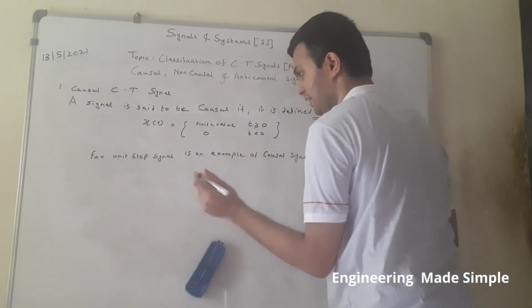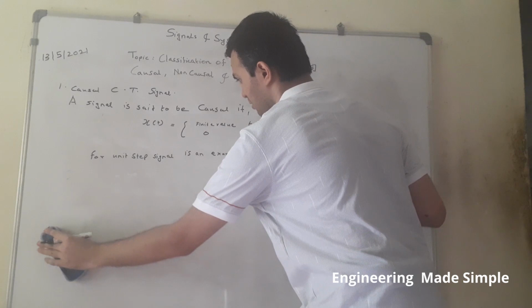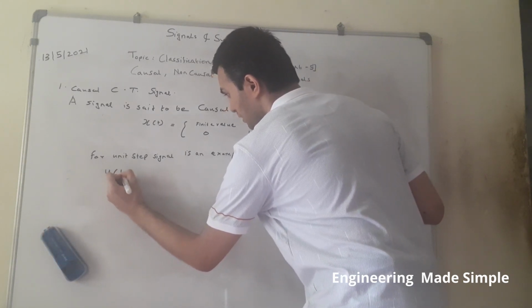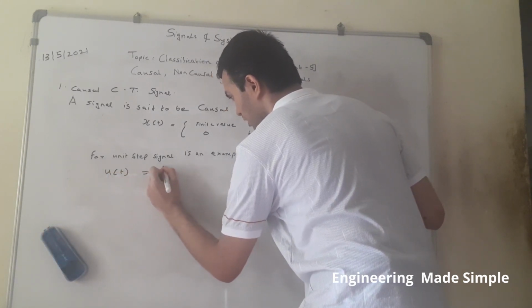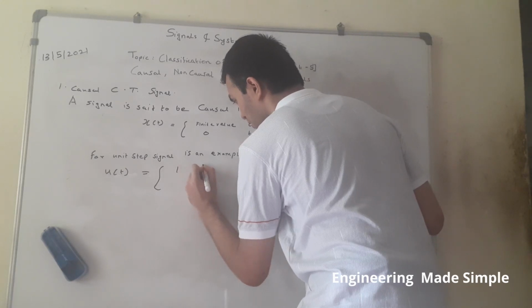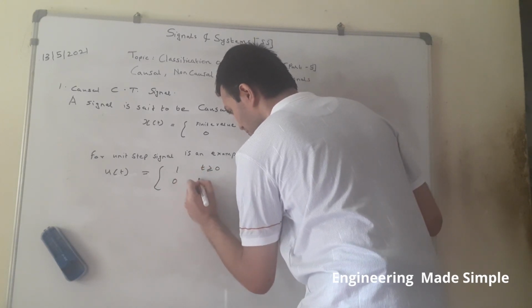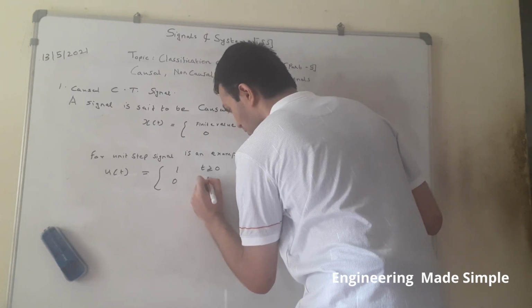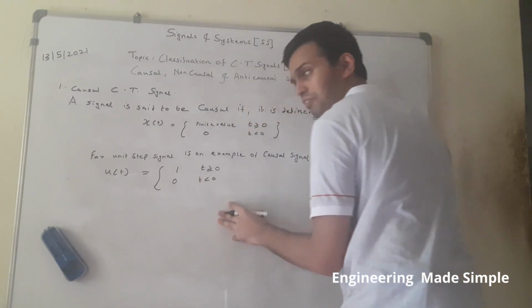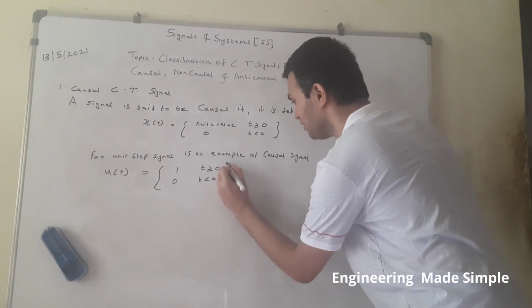Why? Because let us see the signal definition of the unit step signal. This is u of t, which has a value of 1 for t greater than or equal to 0, and its value is 0 for t less than 0. So this satisfies our definition of a causal CT signal.